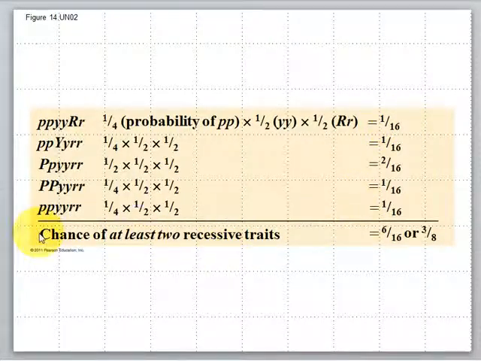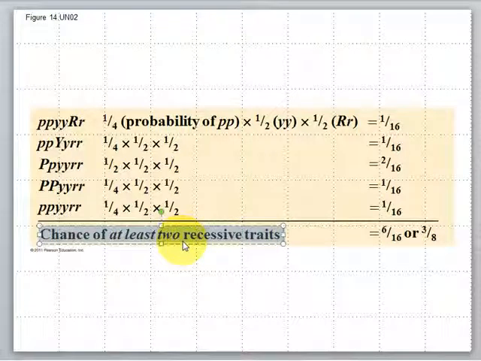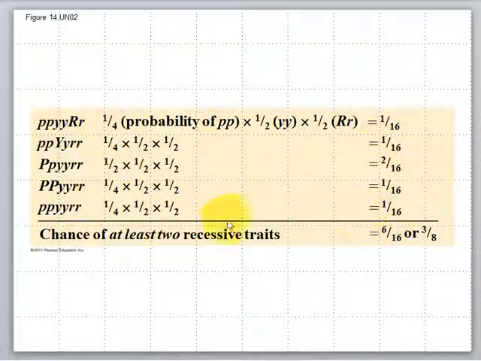And then down at the bottom, how about this question right here? What is the chance of at least two recessive traits? Out of all of this, what are the chances that the offspring will have at least two recessive traits? Well, we can take a look and add all of these up, because each one of these has at least two recessive traits. Add all that together, and it's 6/16, or a 3/8 chance, a 3 out of 8 probability or chance. So here we're using both the rule of multiplication and the rule of addition, just to calculate various things about the probabilities.